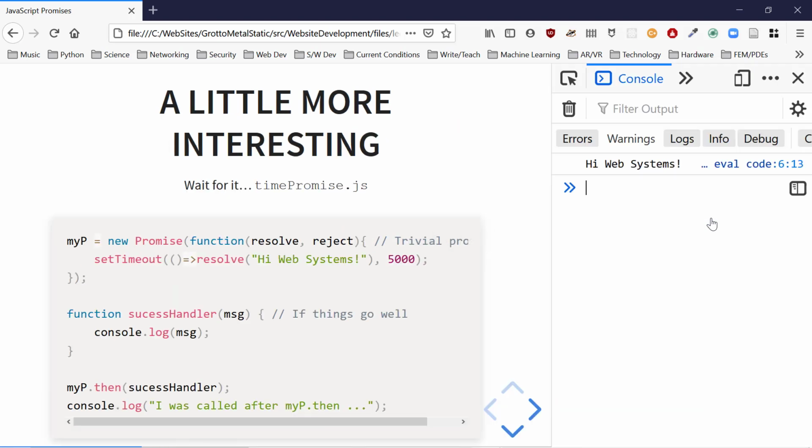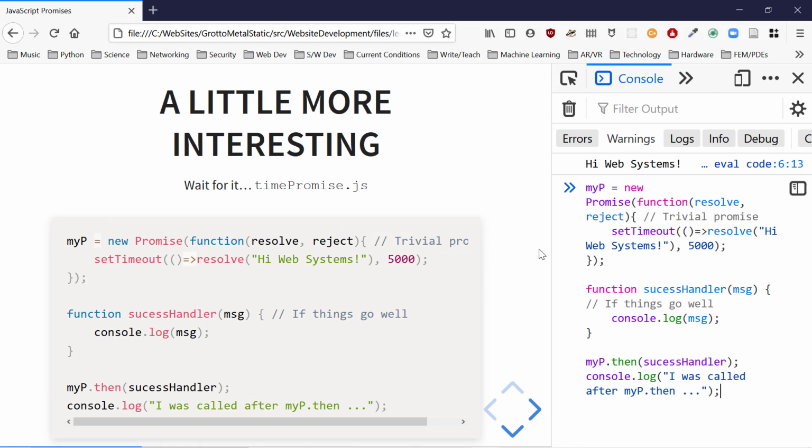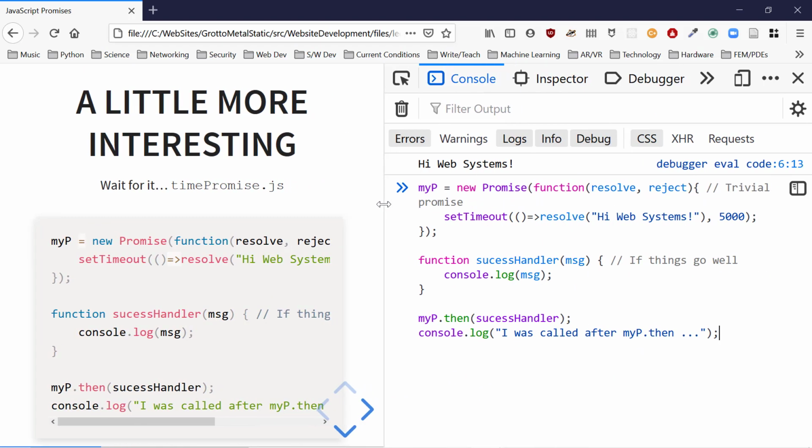Copied. Paste it all down. Get ready to go. Let's make this so we can see things.